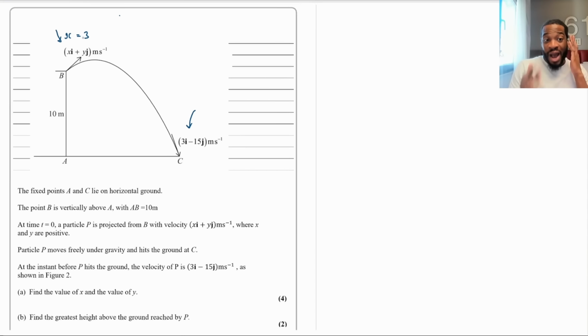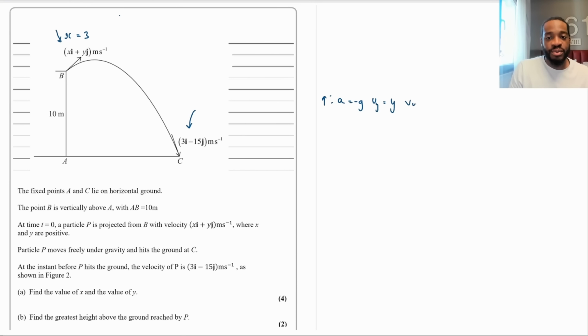Now we need to figure out what y is. Now we're going to deal vertically, okay? So I think I'm going to do it here just because it'll be nice because you can see the question as well. So if I deal vertically upwards, then we'll treat upwards as positive. That means that the acceleration will be minus g. The initial speed, which I'm going to call u subscript y, is going to be y.